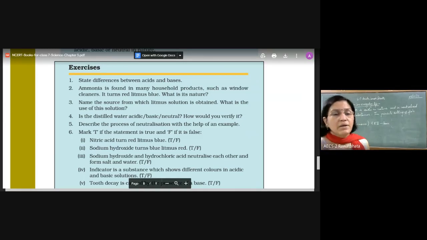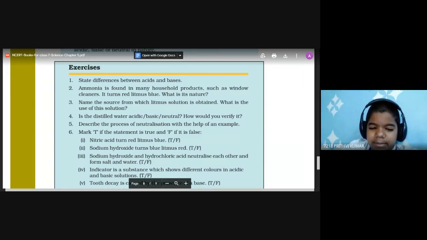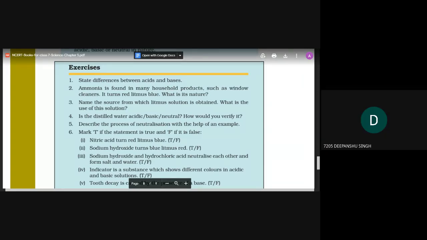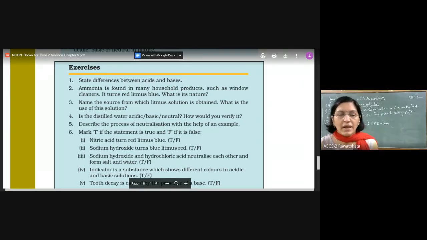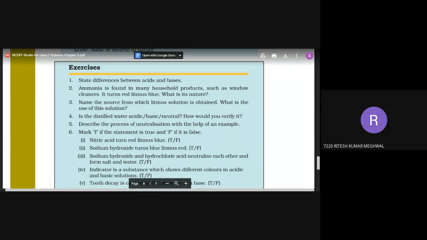So here, name the source from which litmus solution is obtained. Lichen. Yes. Lichen. The lichen plant. Good. The answer has to be lichen. And what is the use of this solution, they are asking? Question number 3. Check whether a substance is acidic or basic. This solution is used as an indicator.